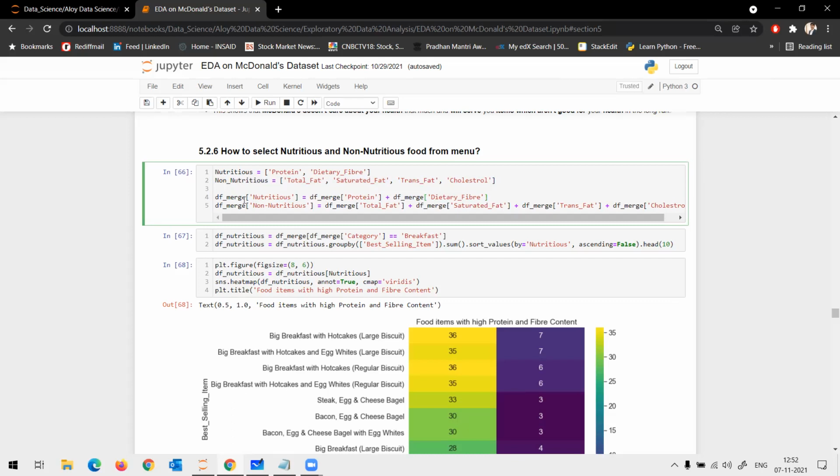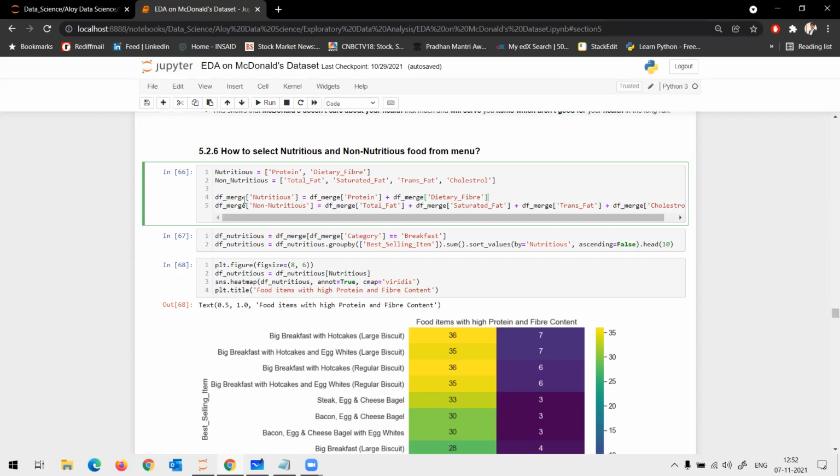What I'm trying to do is score each and every food item with respect to nutritious and non-nutritious and see how the score is. So technically, as we discussed some time back, we want to understand which categories would be highly nutritious and which food will have very low nutrition. And if you want to suggest a good healthy diet, healthy food in McDonald's, what combination would you prefer? That is what we are trying to do here.